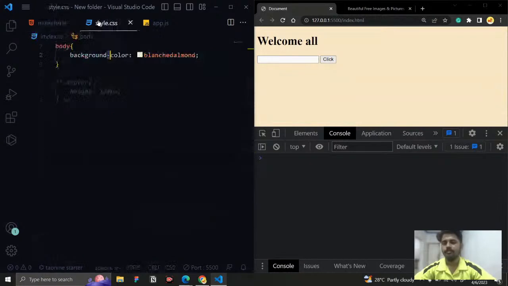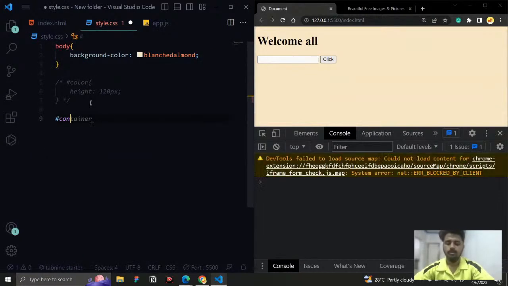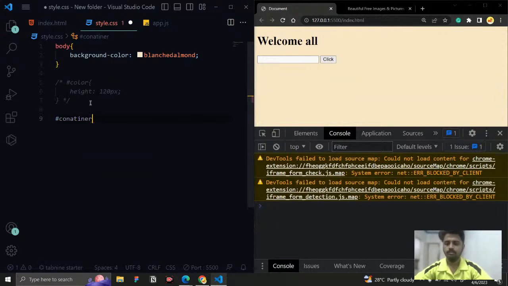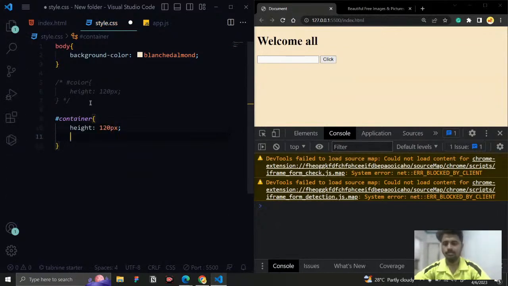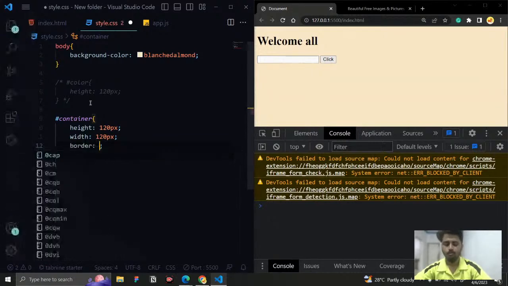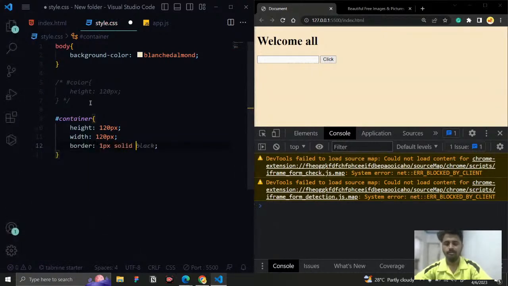Let me make it here, and let us come to the styles. Container, height equal to 120 pixel and width equal to 120 pixel, like this. Let's make the border 1 pixel solid black.